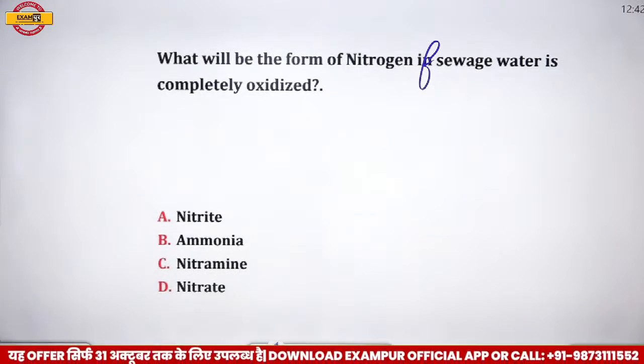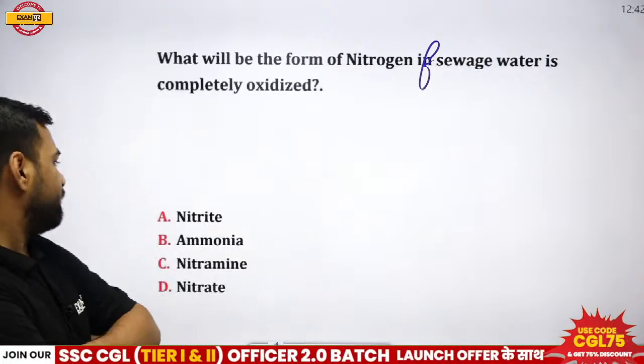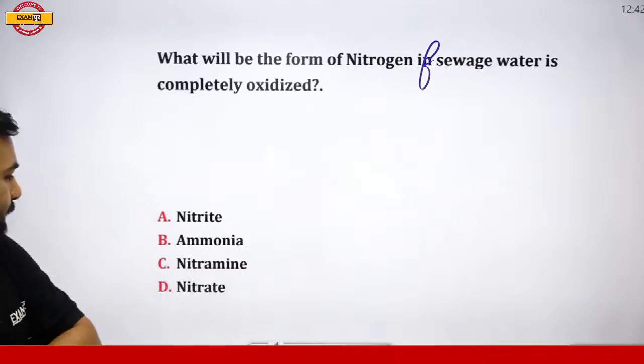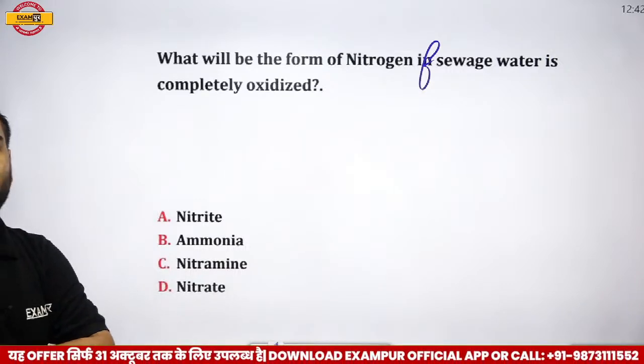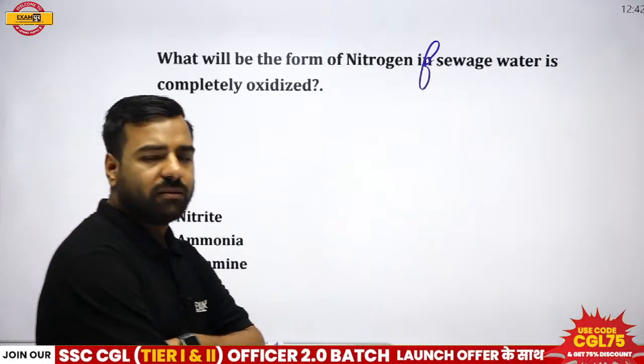Prajwal is going with ammonia. Okay. Albertson is going with B, that is ammonia. Akhileshwar is with D, that is nitrate. Prajwal is also with ammonia. Albertson is with B. So maximum of you are going with option number B.